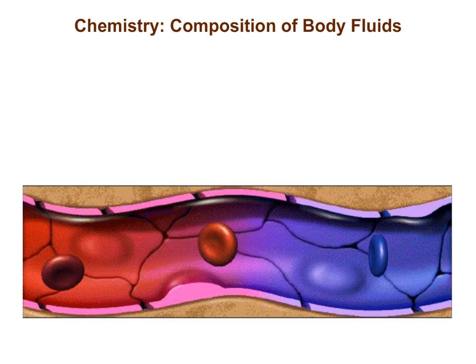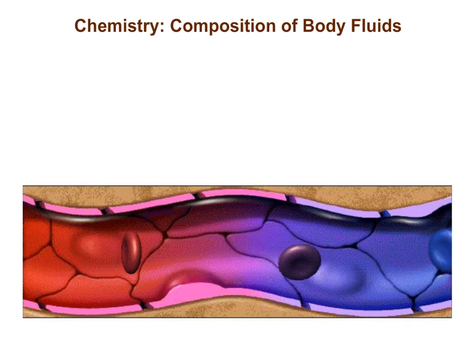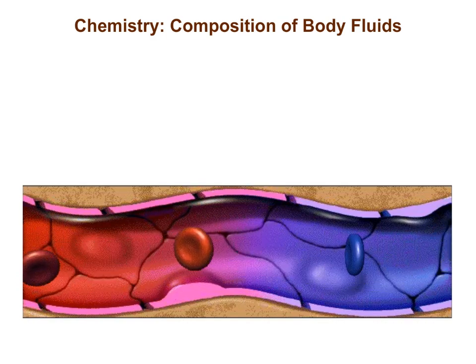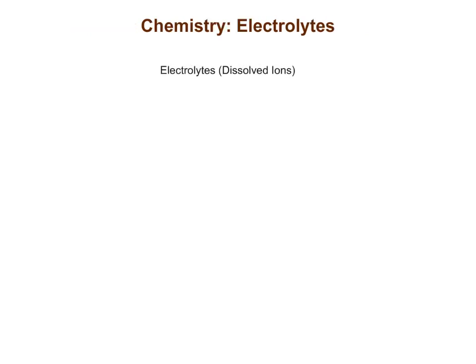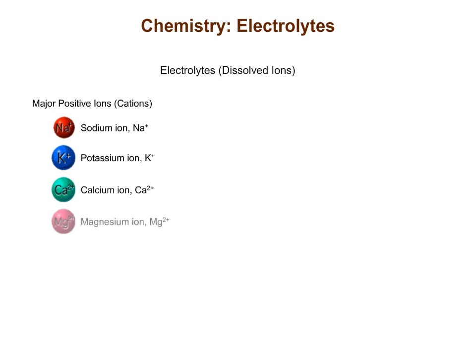Blood cells do not dissolve in water. They are suspended particles and are not considered to be a part of the body fluid. Electrolytes are charged particles or ions that are dissolved in body fluids. The major positive ions or cations in body fluids are sodium ion, potassium ion, calcium ion, and magnesium ion.